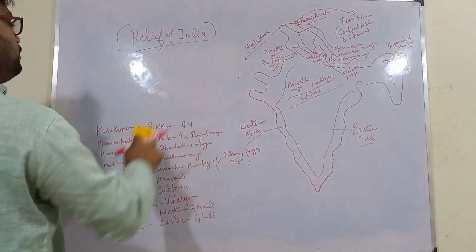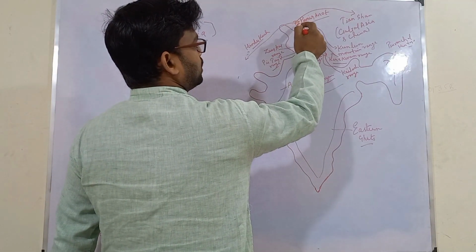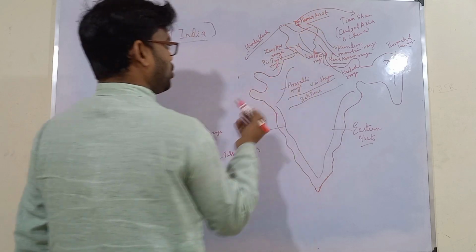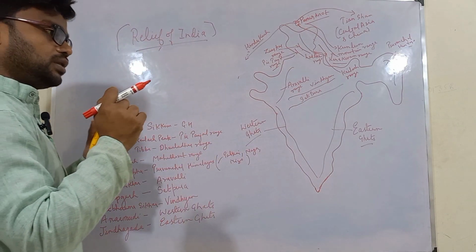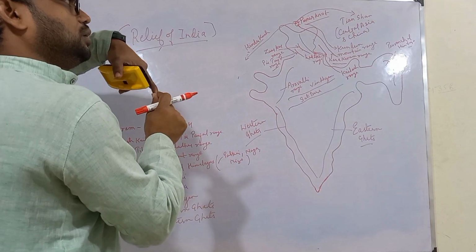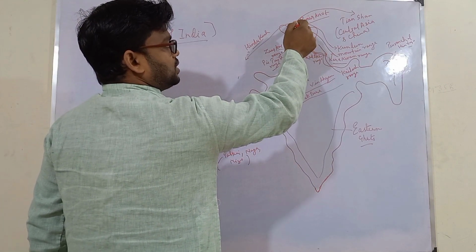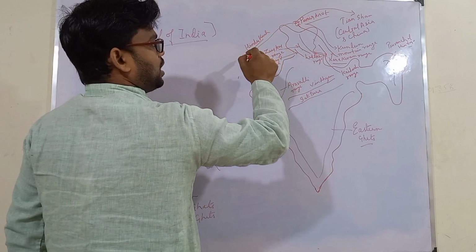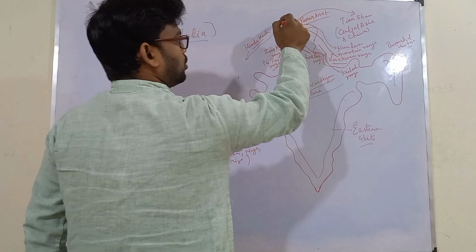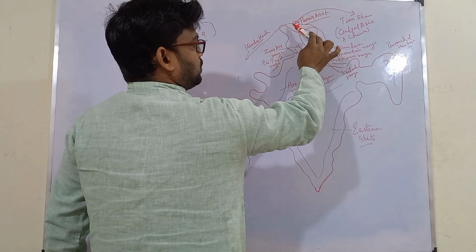So here in this map we will see about different mountain ranges. See, above India we have the Pamir Knot. Knot means when strings are tied from a single point, and that point is known as a knot. So here we have the Pamir Knot, and we see that so many mountain ranges are either coming to this knot or moving from this knot. So we need to see what the mountain ranges present are.